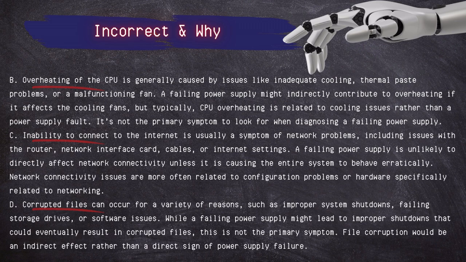Corrupted files can occur for a variety of reasons, such as improper system shutdowns, failing storage devices, or software issues. Now, while a failing power supply might lead to improper shutdowns that could eventually result in corrupted files, this is not the primary symptom. File corruption would be an indirect effect rather than a direct sign of a power supply failure.